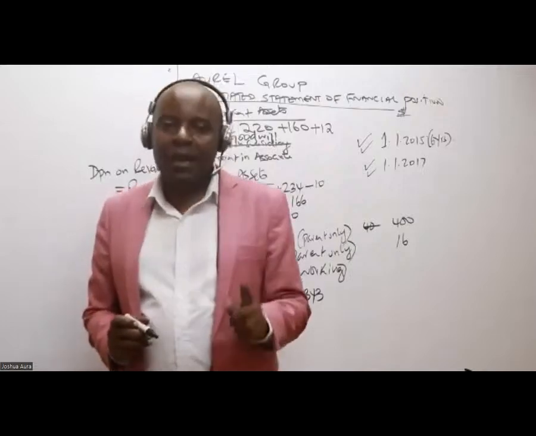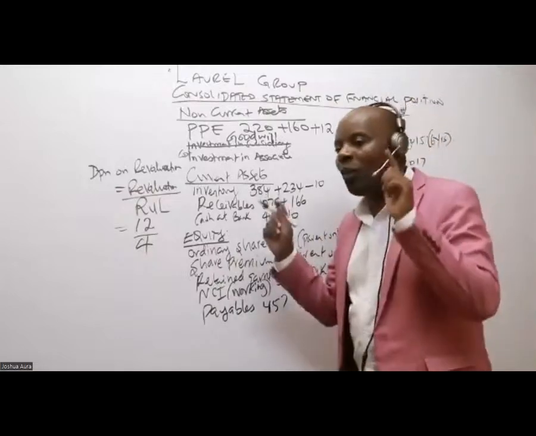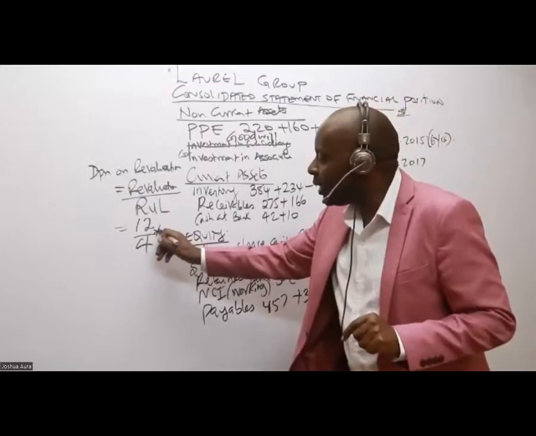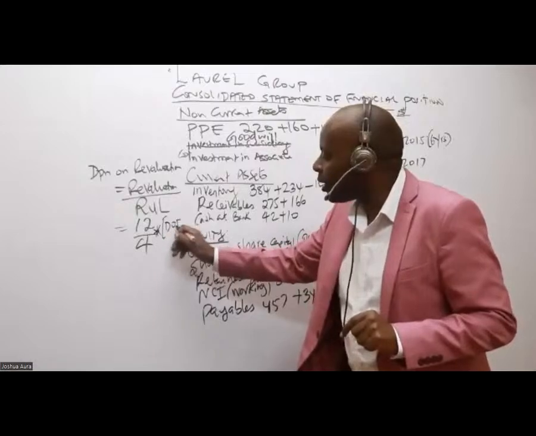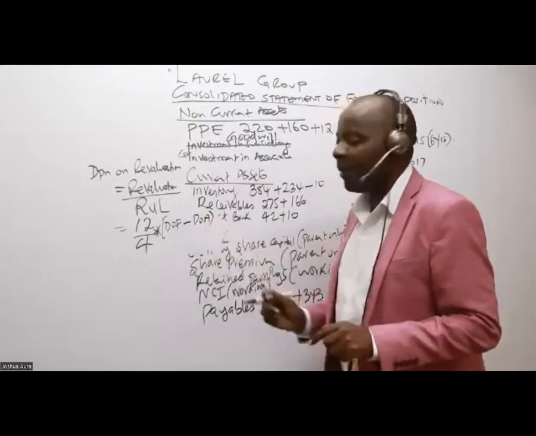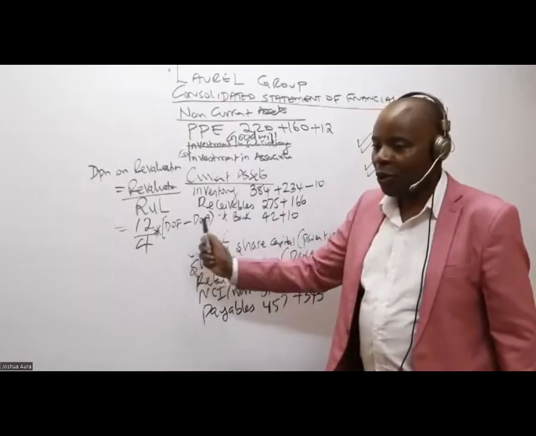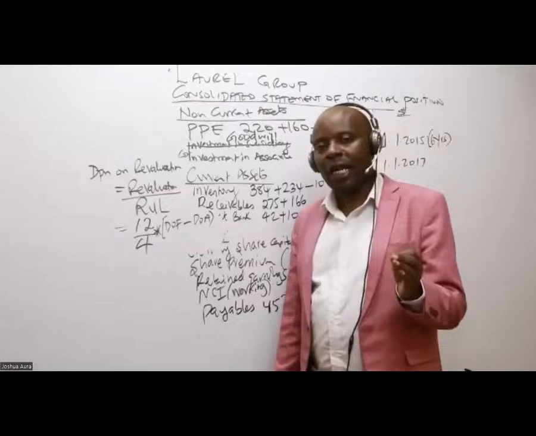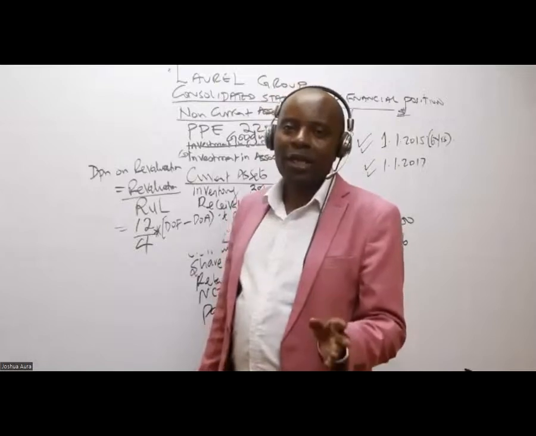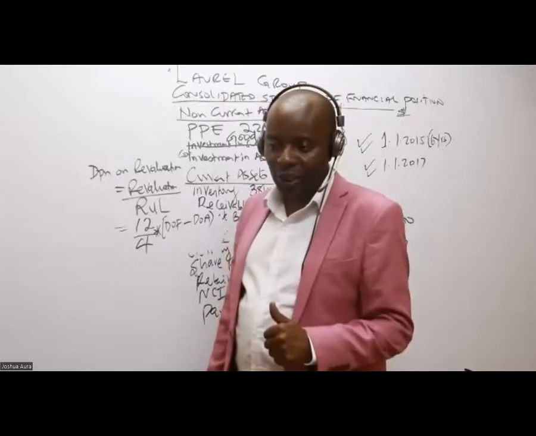And then, ladies and gentlemen, remember, after that, we want what we call cumulative depreciation. So we must multiply this with the DOF minus the DOA. We must get the time period here. DOF, for the students that I've never taught before, stands for the date of the financial statements. DOA stands for date of acquisition, the date when we acquire the subsidiary.